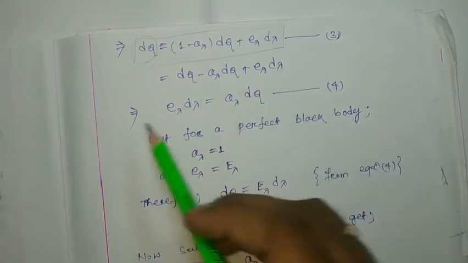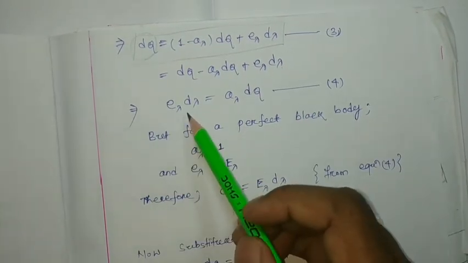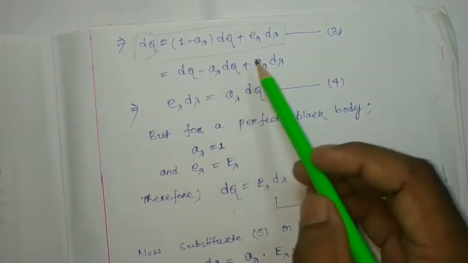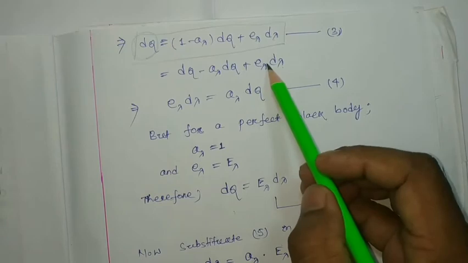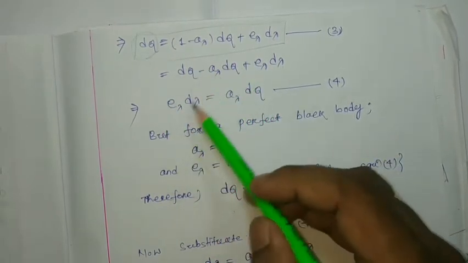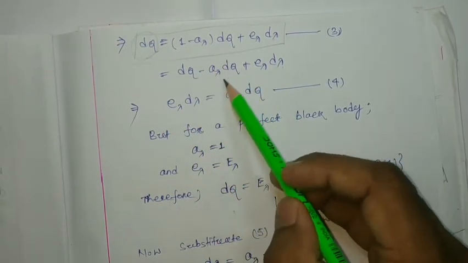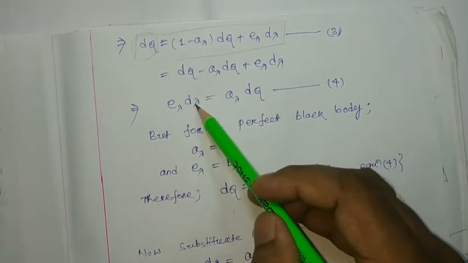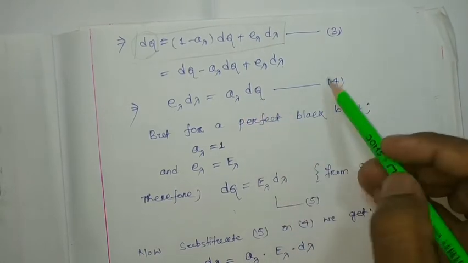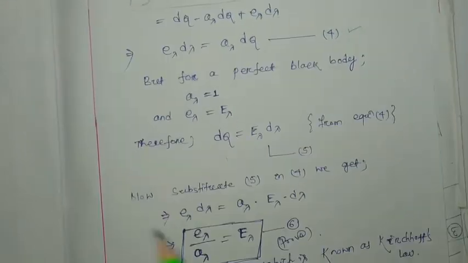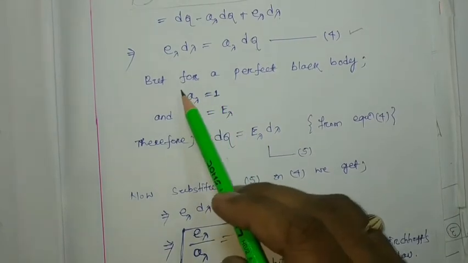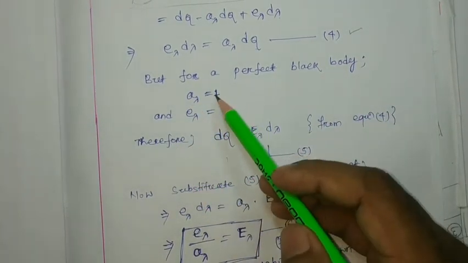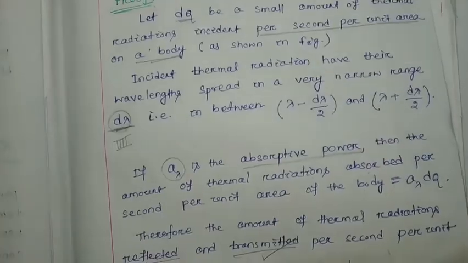That implies dq gets cancelled. You can take this one to this side, so the minus gets cancelled, or you can take a lambda dq to this side, so we find e lambda d lambda will be equal to a lambda dq. Let this be your equation number 4. But for a perfect black body, a lambda will be equal to 1. What is the meaning of a lambda? A lambda is your absorptive power.